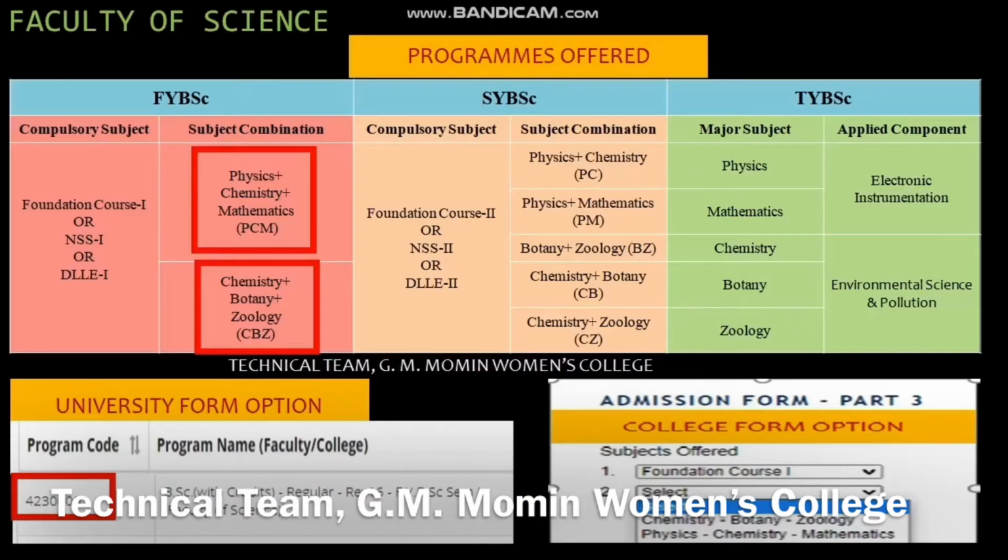For the Faculty of Science program as offered by GM Moment Women's College, we are having, under first year BSc, compulsory subject and subject combination. Now under compulsory subject the student can either opt for Foundation Course 1 or NSS 1 or DLLE 1. Under subject combination the student can either opt for PCM, that is Physics, Chemistry, Mathematics, or the student can opt for Chemistry, Botany and Zoology, that is CBZ.